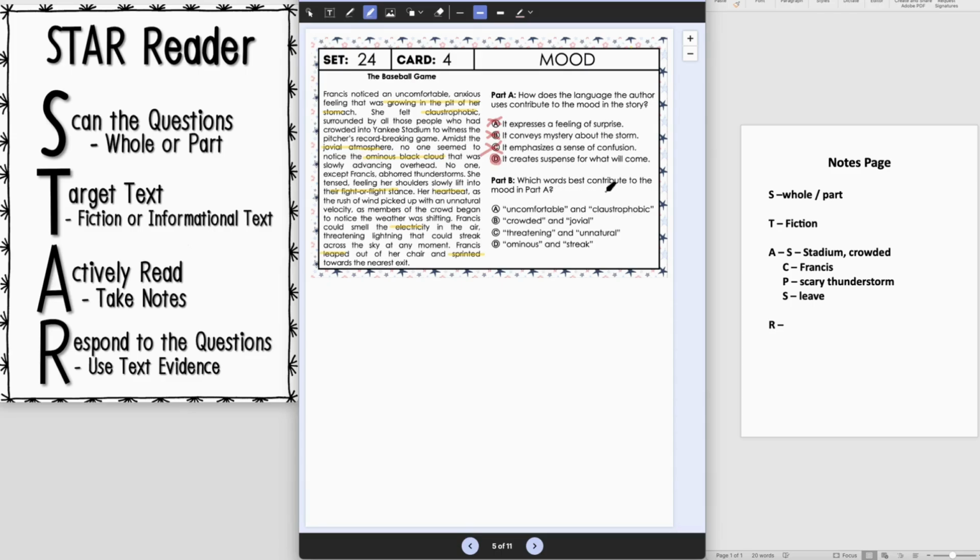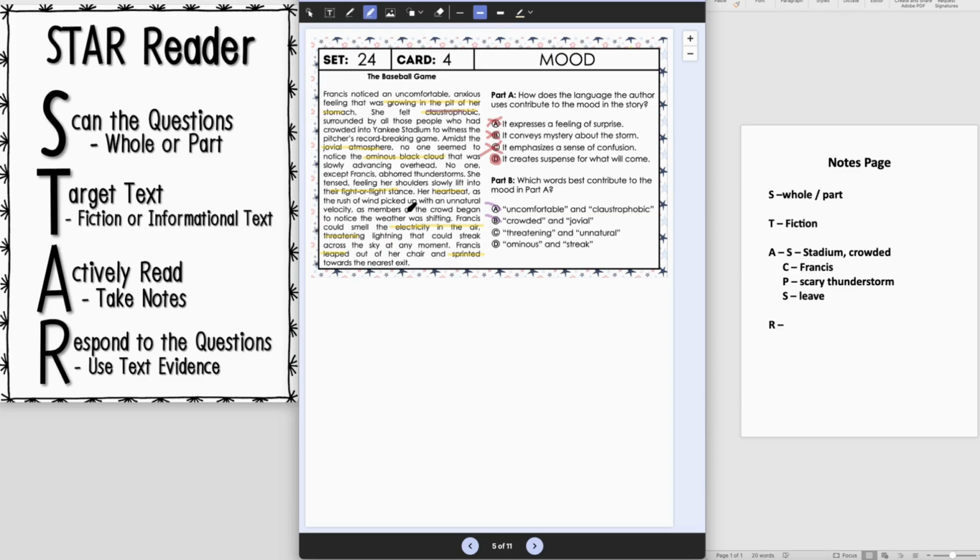Okay, so here we're going to see which words best contribute to this mood. So we're going to go back and evaluate what we already found with what's here. So uncomfortable and claustrophobic. Claustrophobic makes sense. Uncomfortable doesn't really build suspense. Crowded and jovial. Well, crowded, maybe it could, but jovial definitely not because we're not feeling excited for the overall mood here of suspense. Threatening and unnatural. Oh, that sounds good. I must have missed that earlier when I was skimming through. So let's see here. Oh, yep, the electricity in the air is threatening.